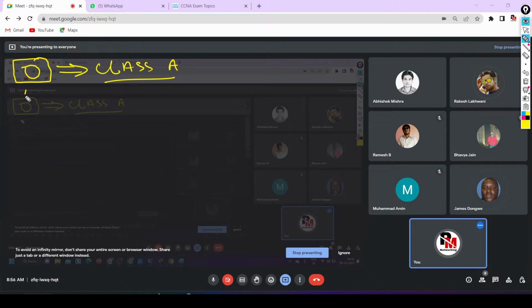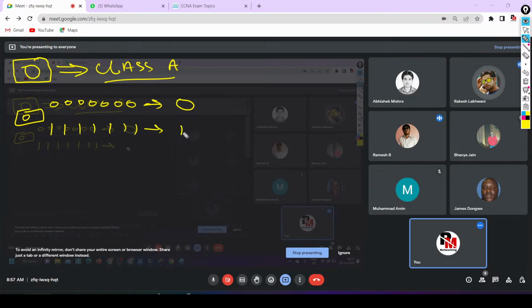So suppose the first bit is always 0 and the 7 bits are free. If I set all 7 bits as 0, what decimal value will you get? 0. If you set all 7 bits as 1, what decimal value will you get, guys? 127. So what will be the range for class A?